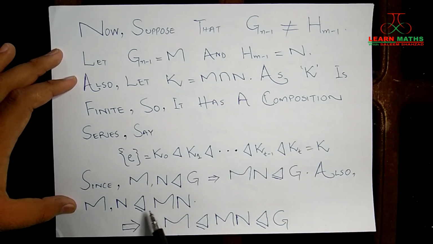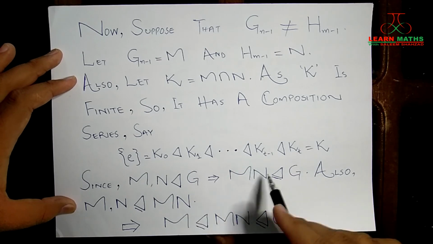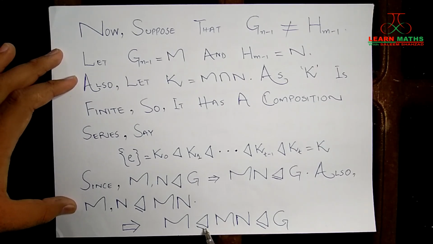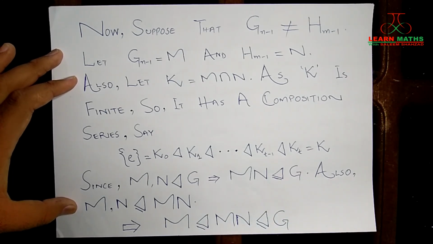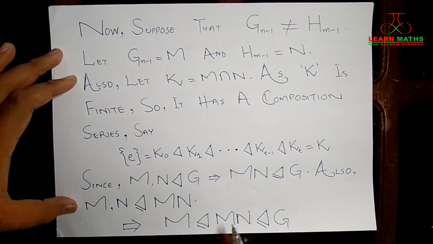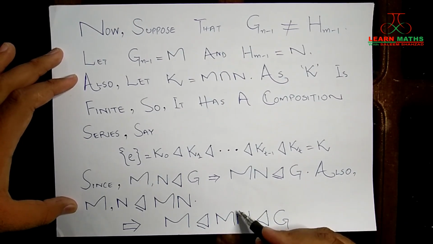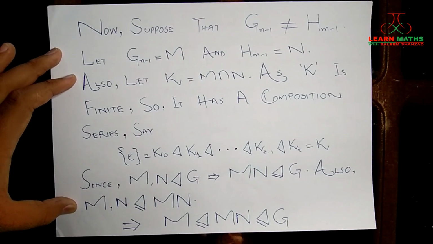Also, M and N are normal subgroups of MN. Both of these things have already been studied in our preliminaries, right? So what do we have? We have M as a normal subgroup of MN, as you can see from here, and MN is a normal subgroup of G, right? So we have actually introduced another normal subgroup of G, a proper normal subgroup of G, which contains M properly.